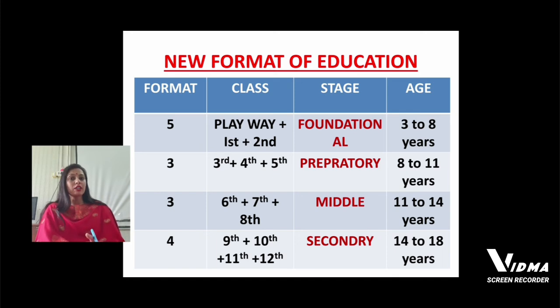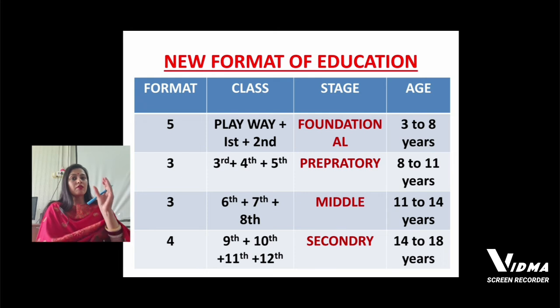And in secondary stage, we have classes 9th, 10th, 11th and 12th. The age group for the students that come under the secondary stage is from 14 to 18 years, which means here we are going to have adolescent kids. So special care must be taken for them. And in total, in secondary stage, the student is going to spend 4 years. So the format is 5 plus 3 plus 3 plus 4.